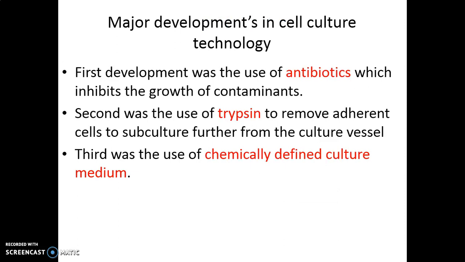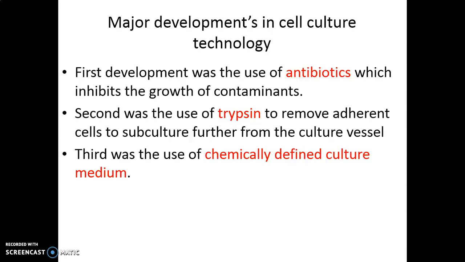These are the major developments in cell culture technology. The first development is the use of antibiotics, because if you are growing cells in a culture vessel, these cells or tissues are prone to infection or contaminants.